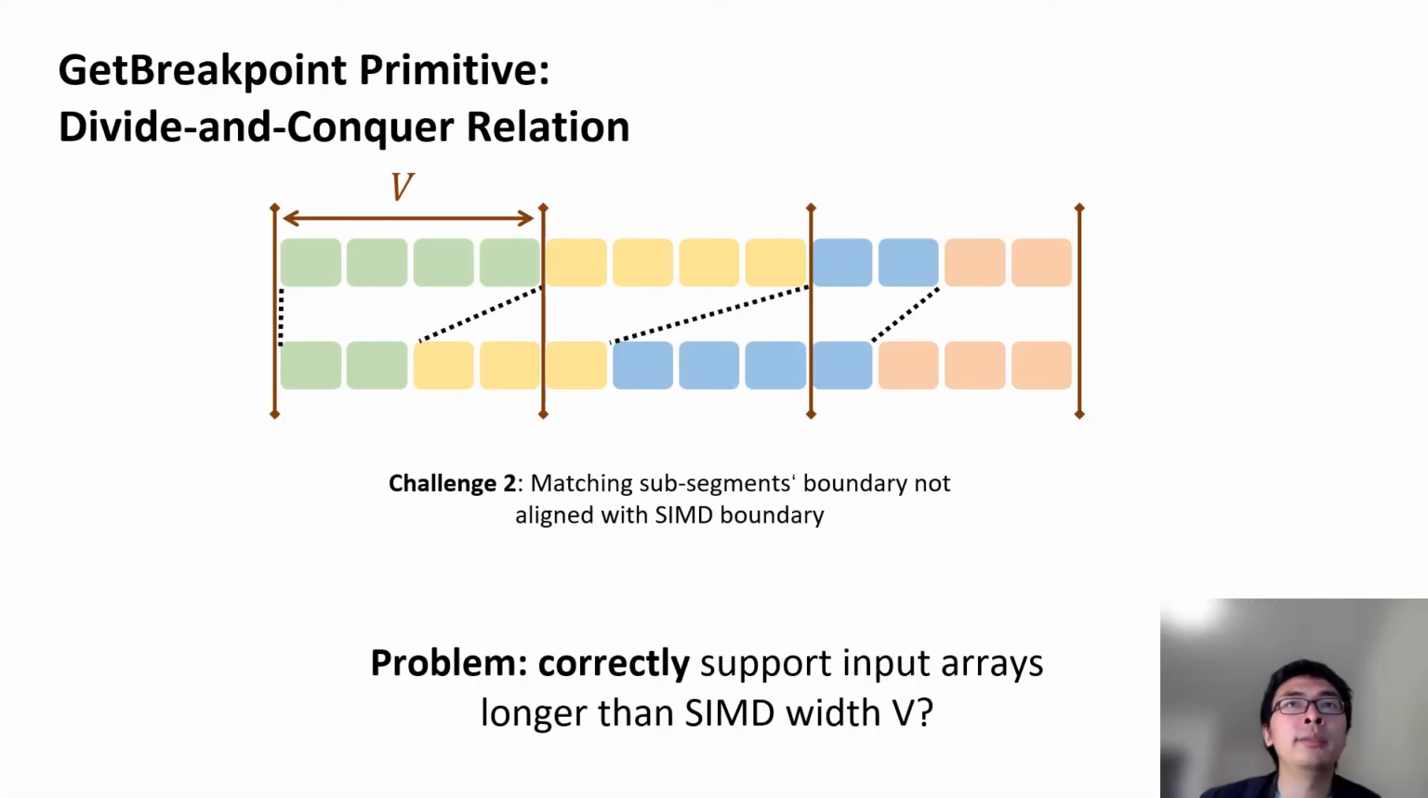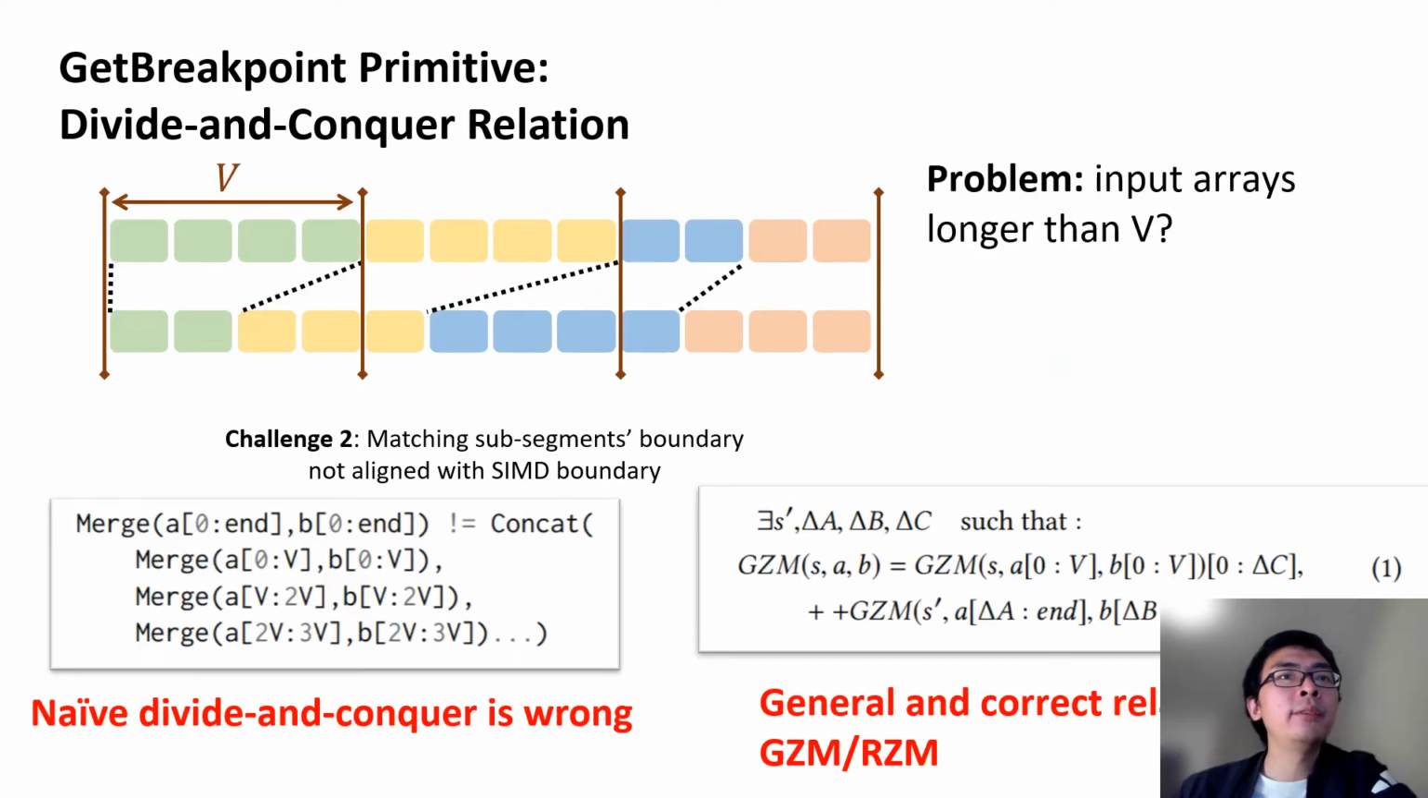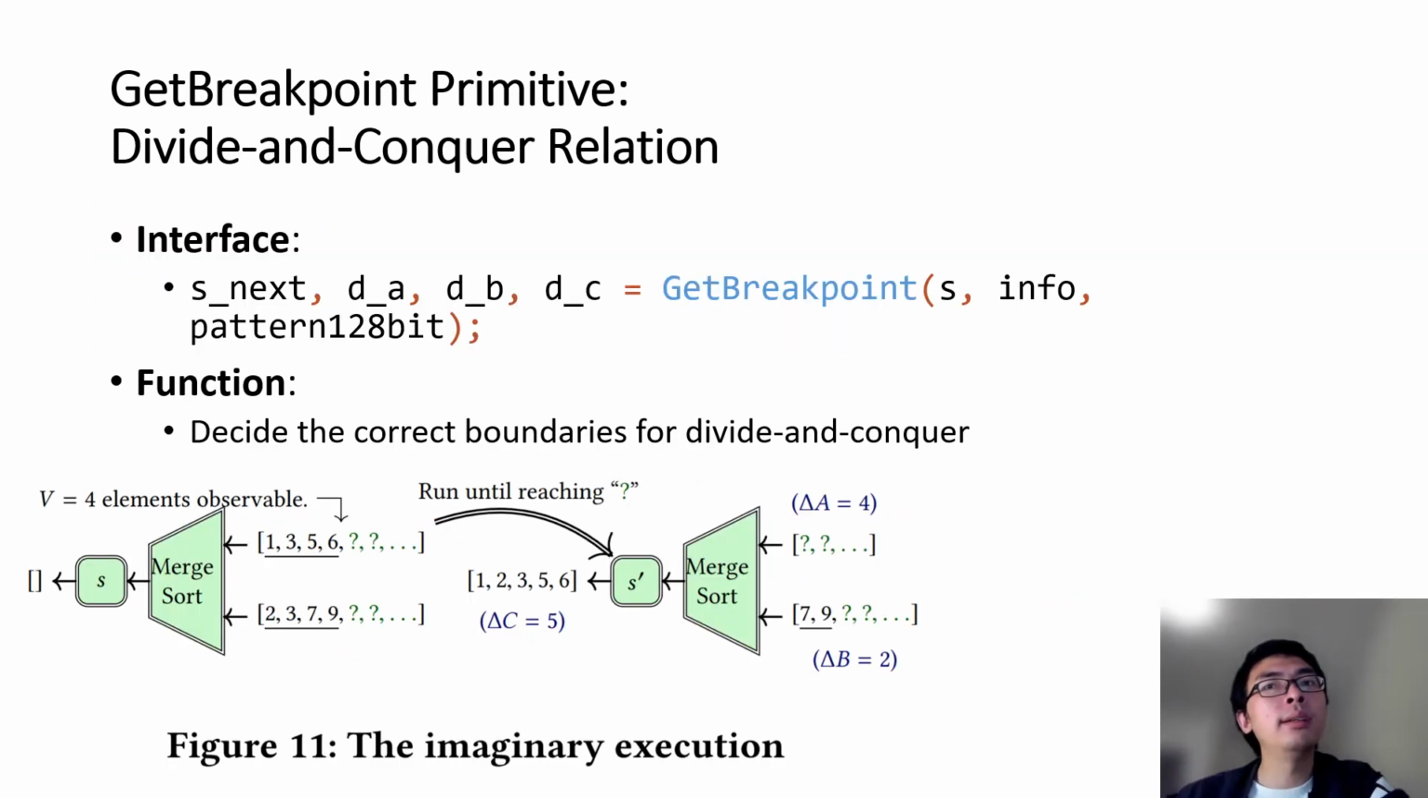The last primitive is related to the divide and conquer relation. With the first 3 SIMD primitives, we can already handle the problem with input shorter than SIMD_viz. But how to support a problem with longer input? The naive divide and conquer using SIMD boundary will produce incorrect result, but we found a general and correct way to do this. The last primitive, the GetBreakpoint primitive, is used to calculate the correct boundaries for the divide and